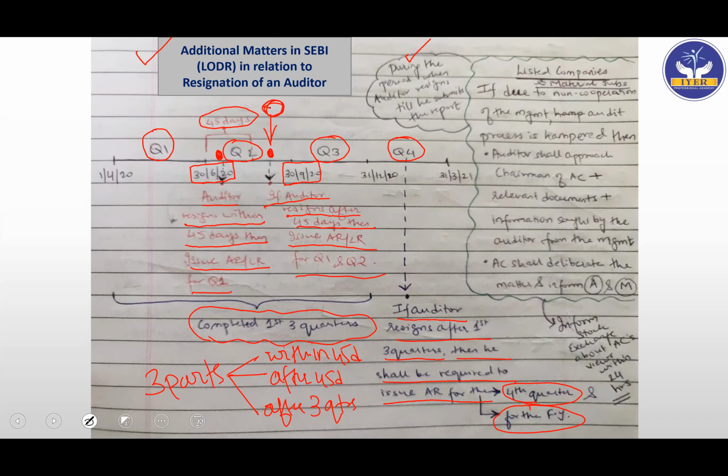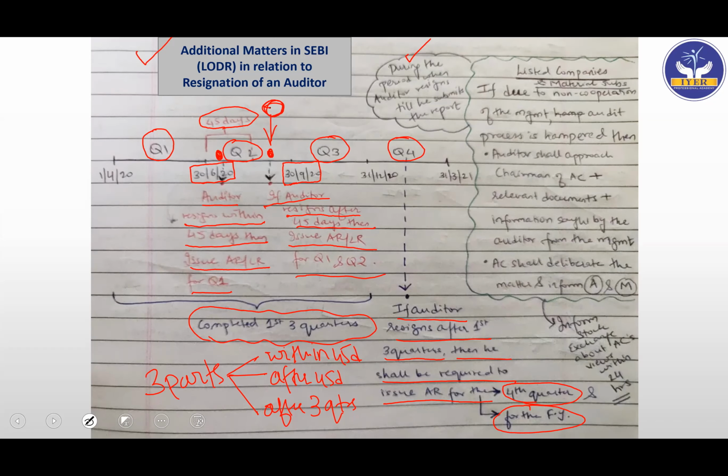So what will happen here is the management and the auditor will have a strange relation. Now what is the strange relation? It is like you have broken up with someone. You had a girlfriend or boyfriend and you have broken up, but you're still in the relation because the other person doesn't want to get married. So the girl tells the guy, see, we are over, we are done, but let's pretend we are in a relation, otherwise my parents will make me get married to someone else.